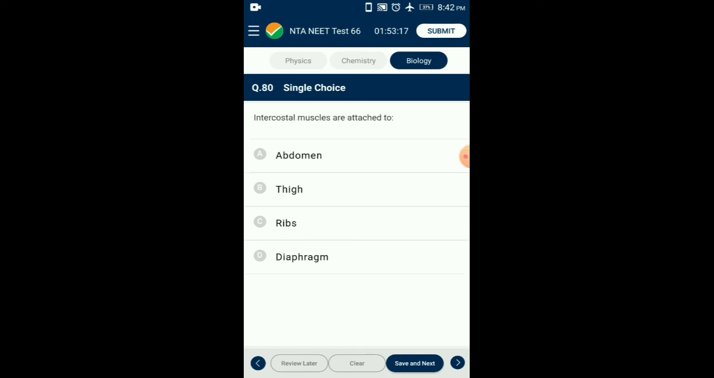Question number 80. Intercostal muscles are attached to. Intercostal muscles are generally called two types. External intercostal muscles and internal intercostal muscles are attached with the ribs, which help in the movement of the rib cage during breathing. So the answer is option C, ribs.